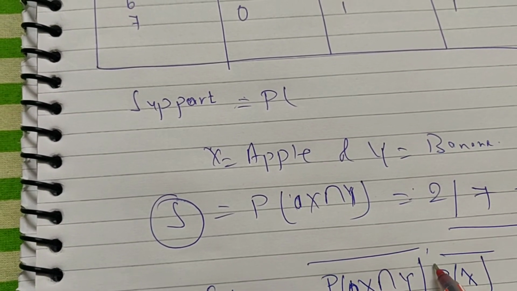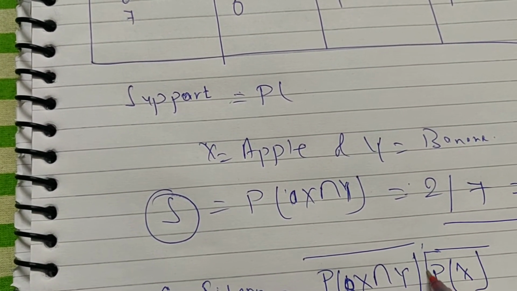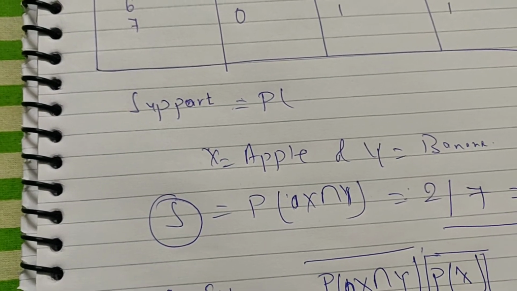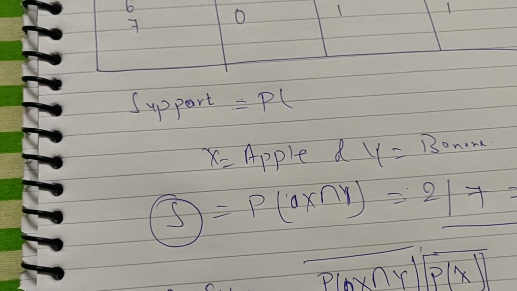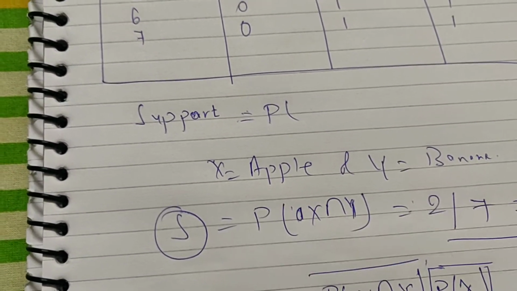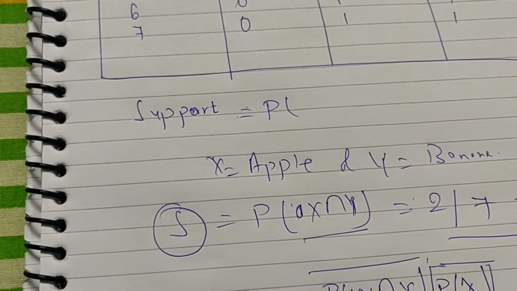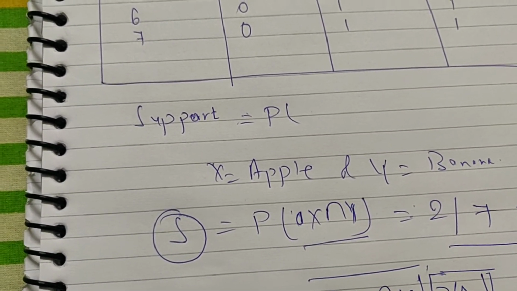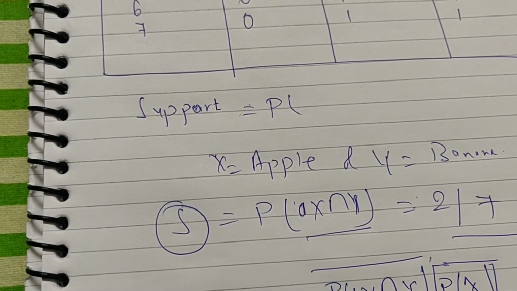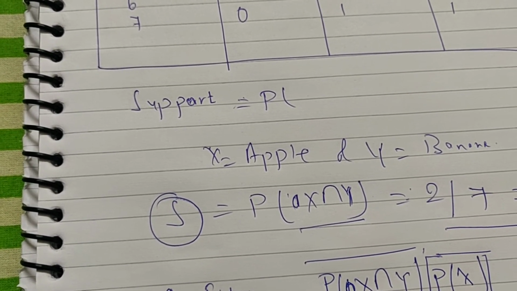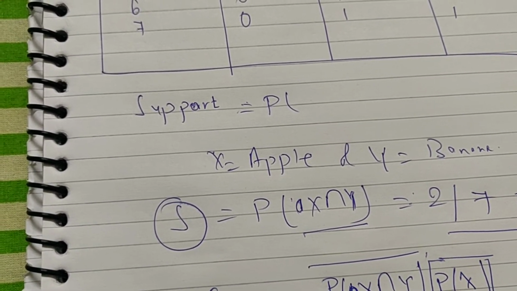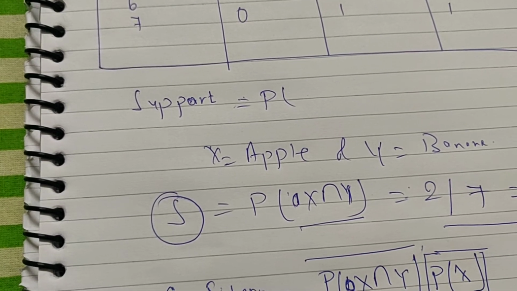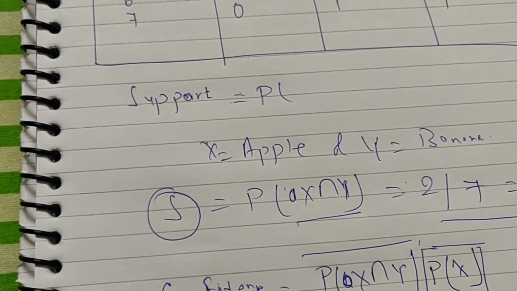So here just focus on this part. It's equal to 2 by 3. This we have calculated, P(Y given X) equal to 0.667.